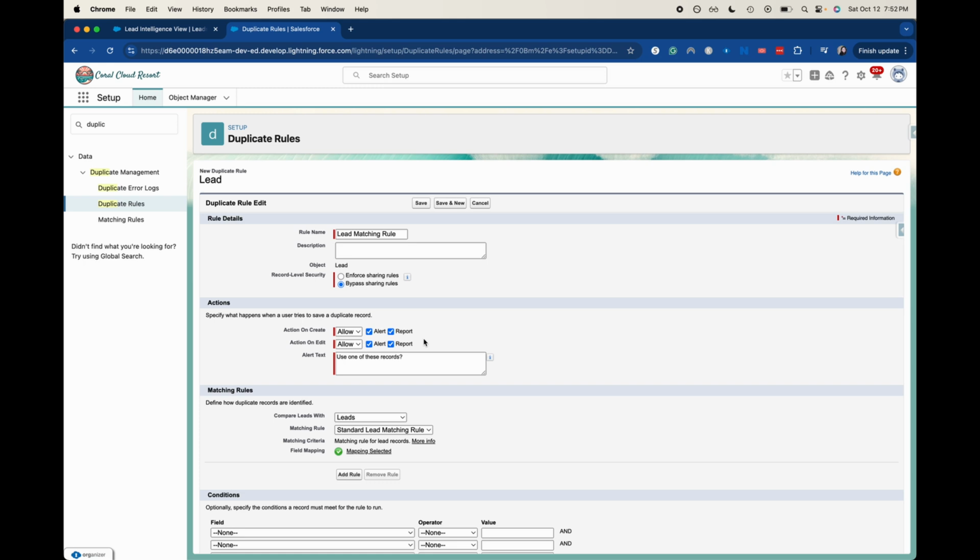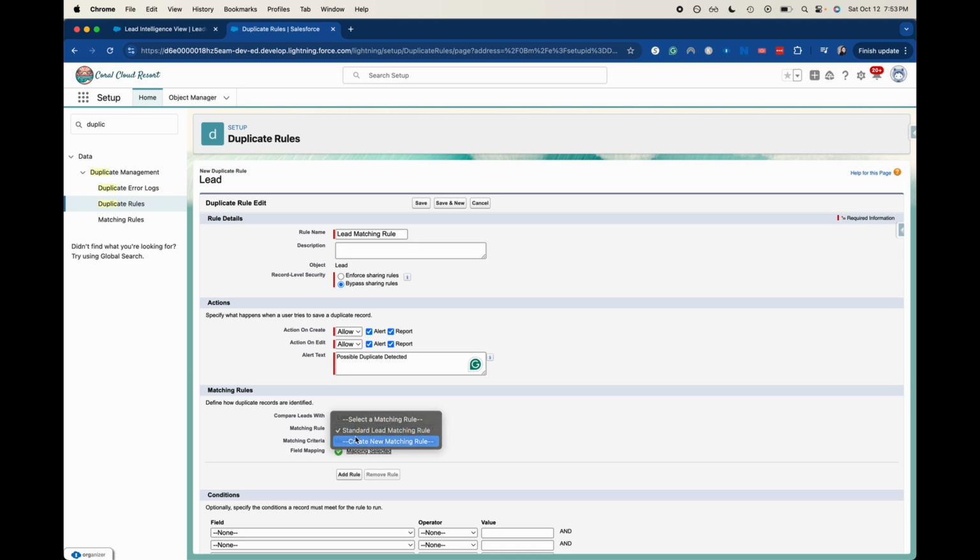You can also save it. So if you decide, hey, these are not actually duplicates, then you'll be able to save that. I am going to say possible duplicate detected. Okay, so we are going to compare leads with leads.